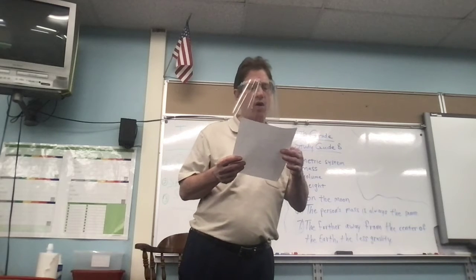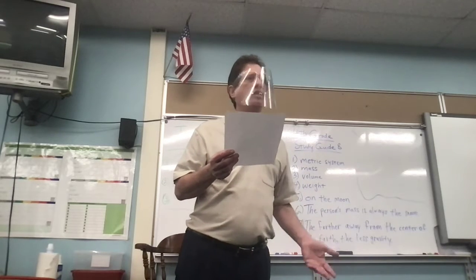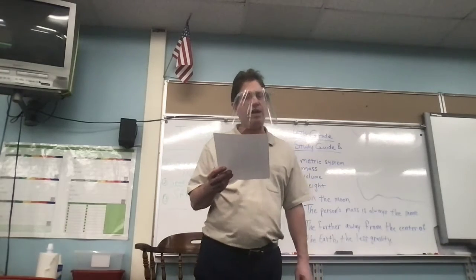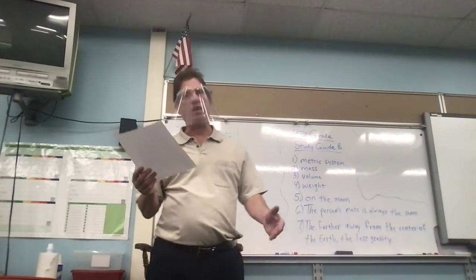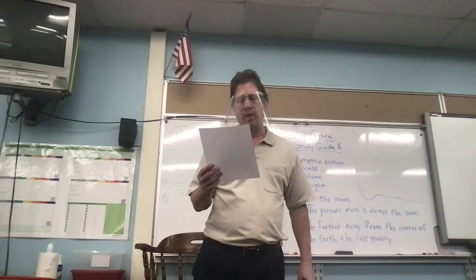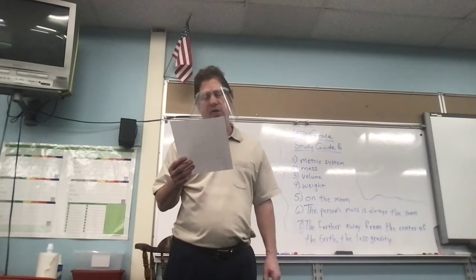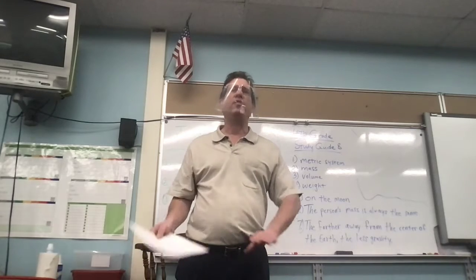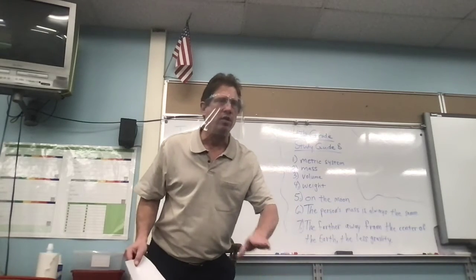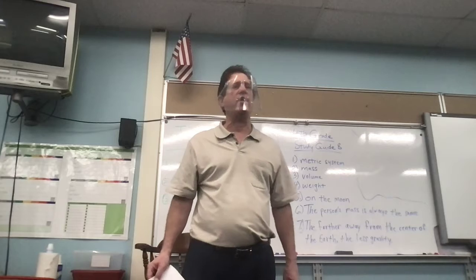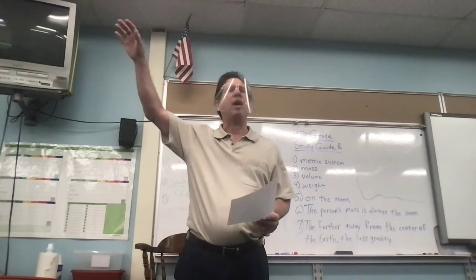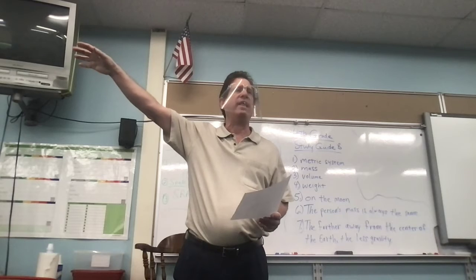Now there are 6 words, so 6 of your questions will come from vocabulary. 4 will come from key concepts on your study guide, which is on Google Classroom. Key concepts. A person would weigh more near sea level compared to a mountain. So if you're by the ocean, let's say you're 100 pounds, you're standing by the ocean. Somebody picks you up in a helicopter and they fly you to the top of a mountain. You're going to weigh less.